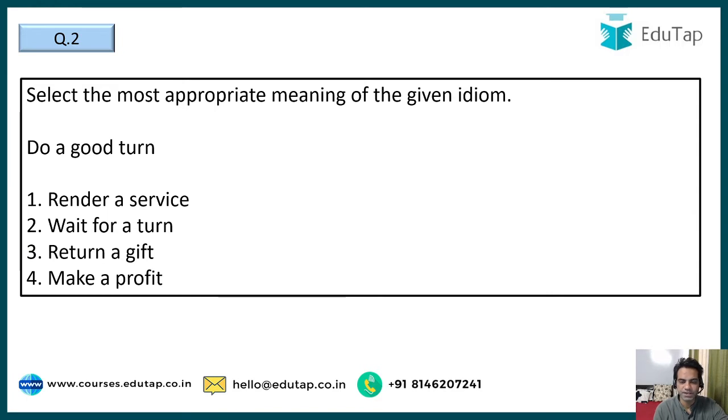The most appropriate meaning of the given idiom, and the idiom is do a good turn. So what does the idiom do a good turn mean? Your options are render a service, wait for a turn, return a gift, or make a profit. So guys, to do a good turn basically means to render a service, to help someone, to do something for someone. So that is what is called to do a good turn. Moving on to the next question, guys.